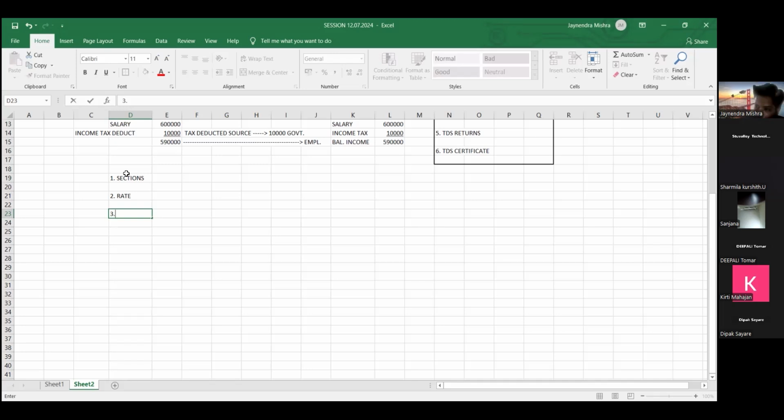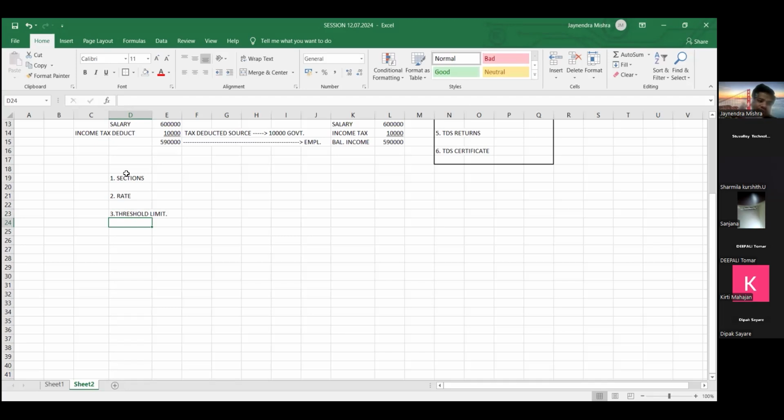TDS you have to deduct only if the payment you are making to another person is more than a certain limit, and that limit is called the threshold limit. उस लिमिट को क्या बोलते हैं, फ्रेंड्स? थ्रेशोल्ड लिमिट.